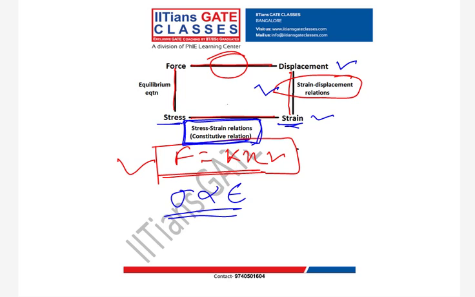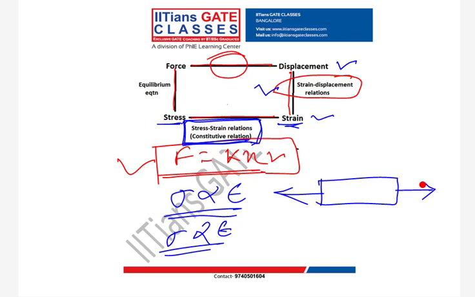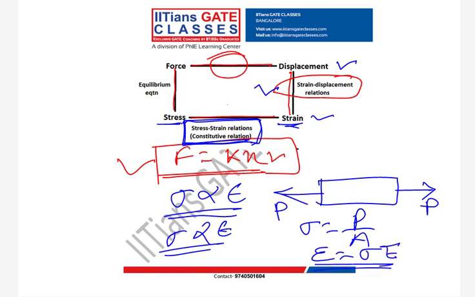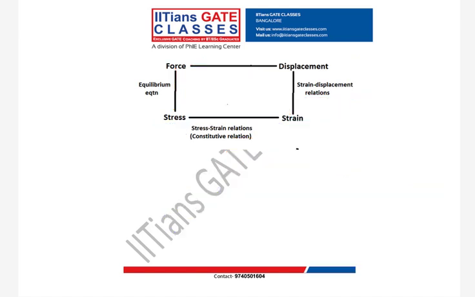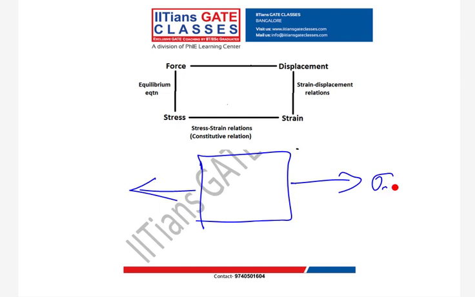If your loading is two dimensional, can you write stress is proportional to strain? See, you can write if I have this load P. So my stress is what? P by A. So my strain will be what? Sigma into E. Clear? Now instead of this, I am saying I have a plate. So here, suppose I have sigma X. Now tell me guys, can you write Hooke's law here?